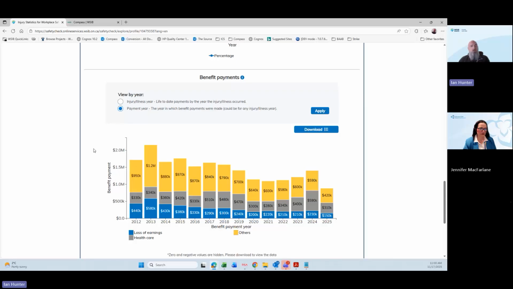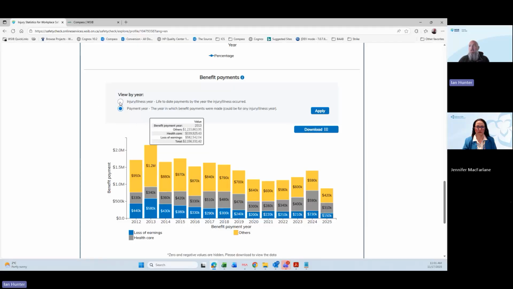So we have an option to look at things differently, and we've added this because of the way that rate setting works, so that people understand how the benefit payments that are paid out work. So if, let's say, I had an injury in 2010, but I'm still receiving healthcare in 2024, that payment will show up right now in the 2024 bucket. But you can also change that.